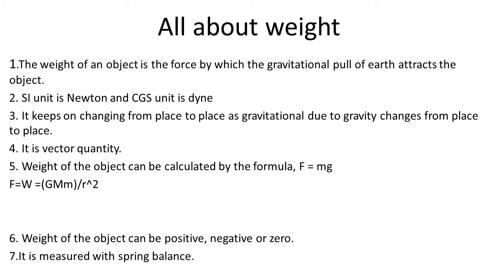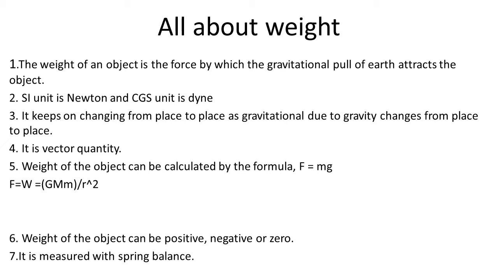So here in this formula, instead of GM upon R square, what else can be substituted? Recently, you have learned how to calculate acceleration due to gravity, that is small g. So, small g is equal to GM upon r square.